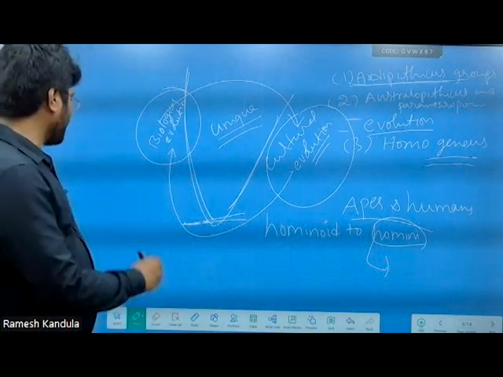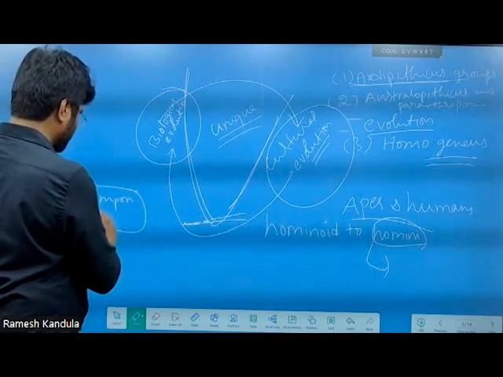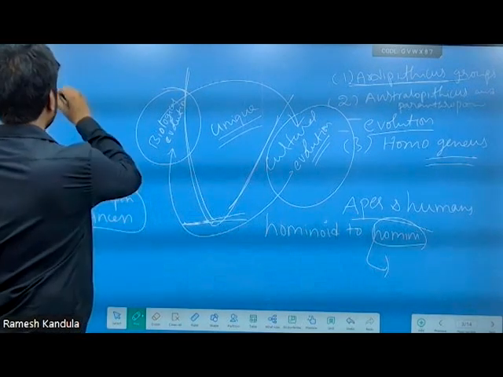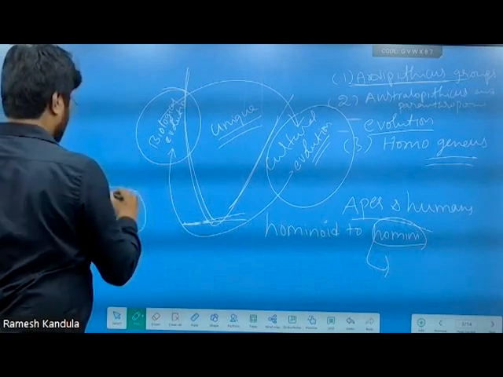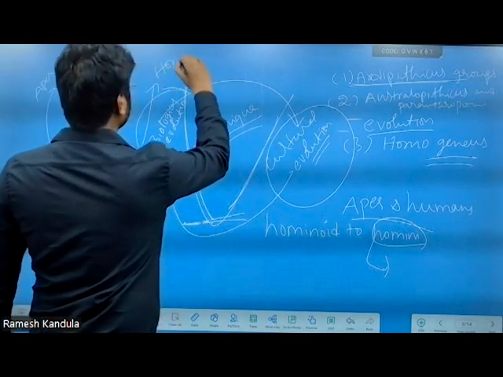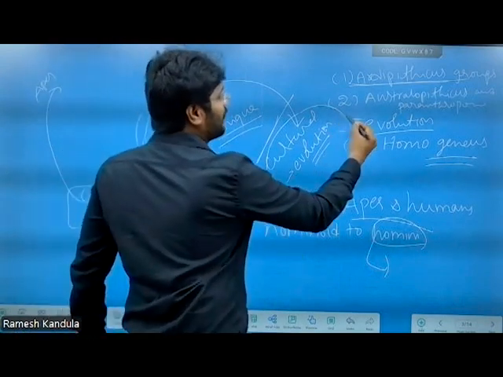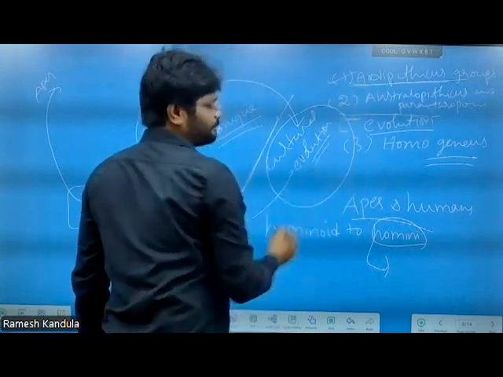That means we segregated from the common ancestor of apes. From this common ancestor, one way proceeded toward the evolution of apes, and another way proceeded toward the genus Homo. Before the existence of genus Homo, we passed through the Australopithecine stage and the Ardipithecus stage.